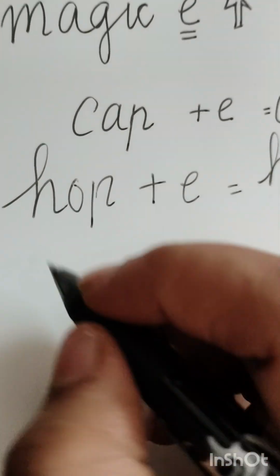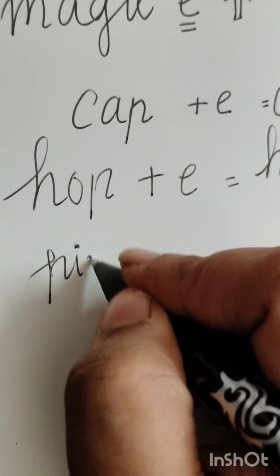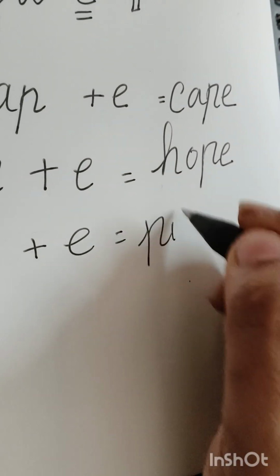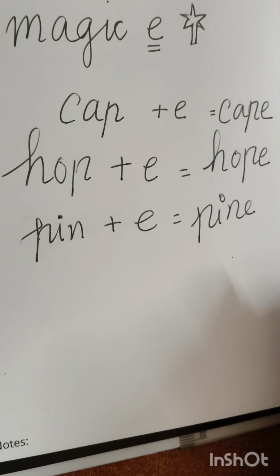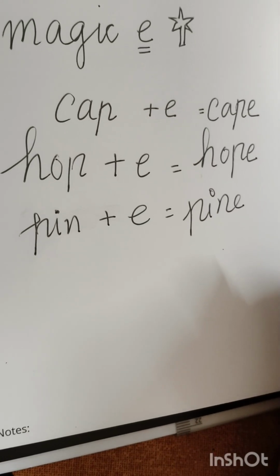Let's see the next one. Next is p, in, pin. When we add E to it, I is going to say its long name, pine. Right? Similarly, you can practice more.